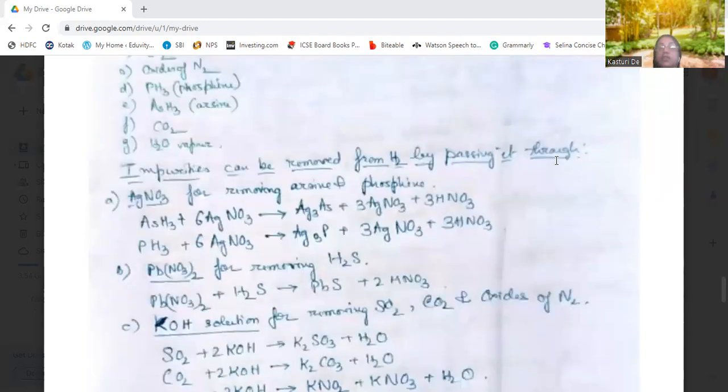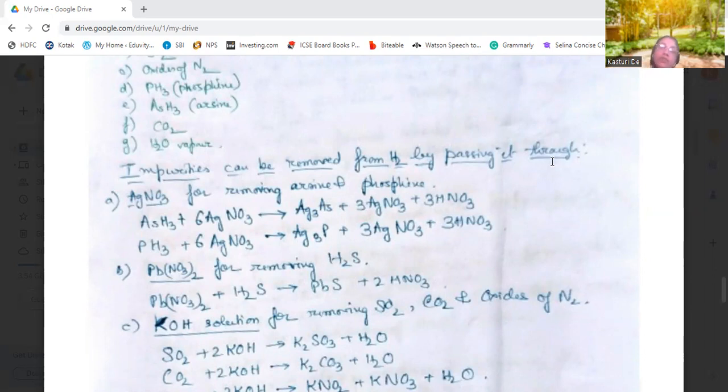Okay, so first, to remove arsine and phosphine, we use silver nitrate solution. Silver nitrate will absorb arsine and phosphine, forming their silver compounds, and nitric acid is formed.